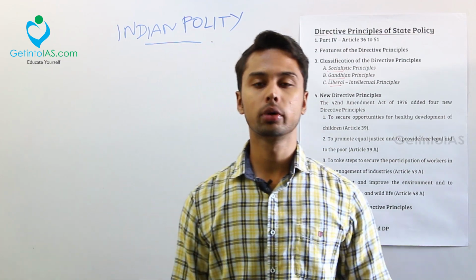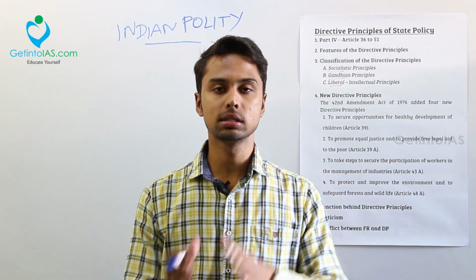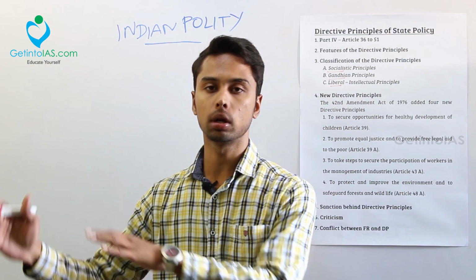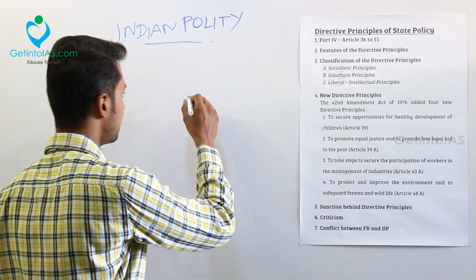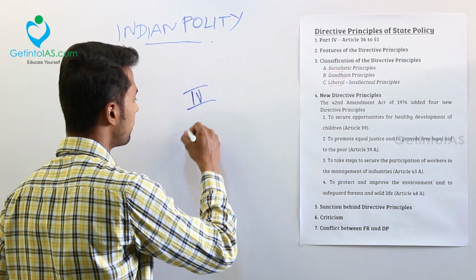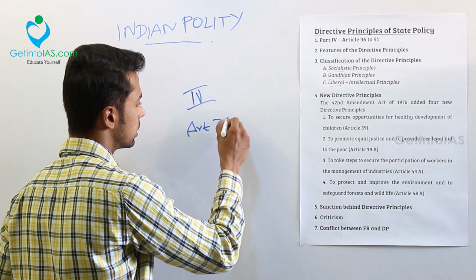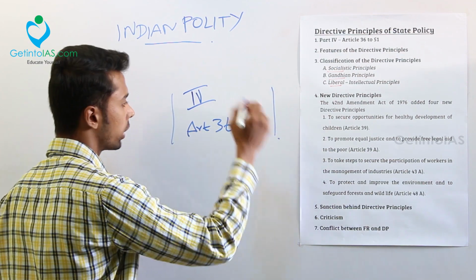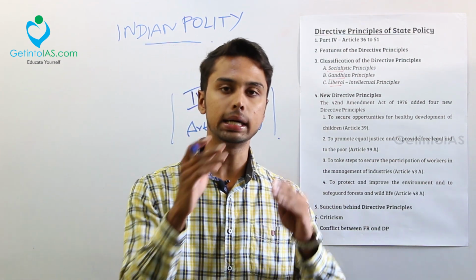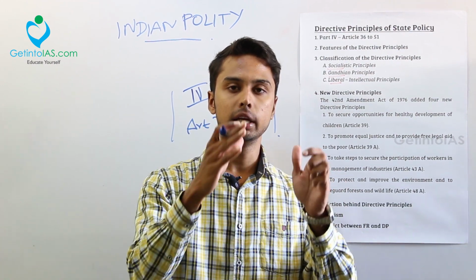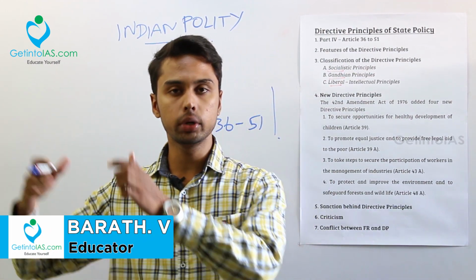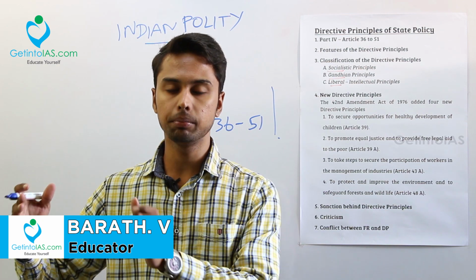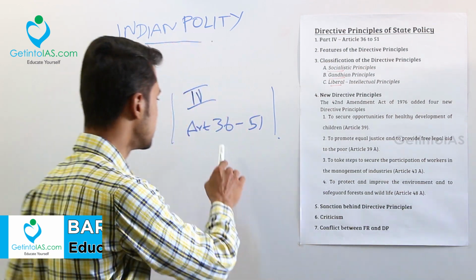Hi friends, so today's topic is DPSP, that is Directive Principles of State Policy. This DPSP is present in Part 4 of the Constitution, from Article 36 to 51. Your fundamental rights we have studied, that is Part 3. Fundamental rights are Part 3, DPSP is Part 4 and your fundamental duties are Part 4A. Okay, don't confuse between these parts. Articles from 36 to 51.